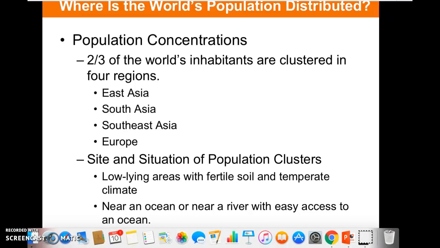Let's talk about the site and situation of these clusters. These population clusters tend to be low-lying areas with fertile soil and a temperate climate. And they tend to be near an ocean or near a river with easy access to an ocean. So here's our site, here's our situation.